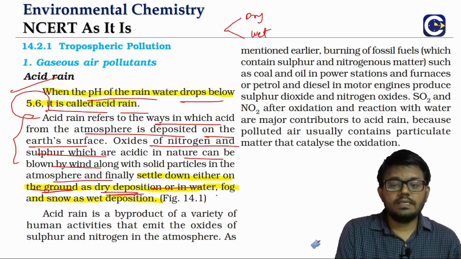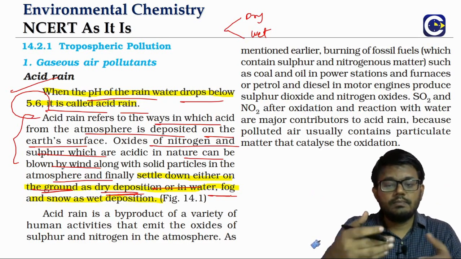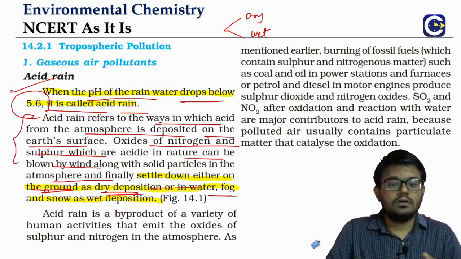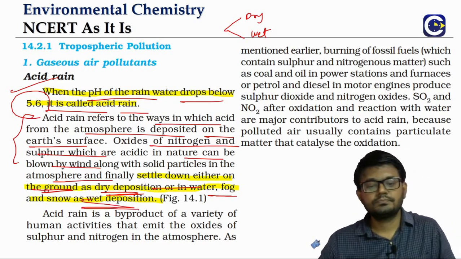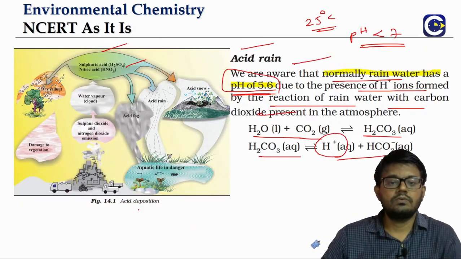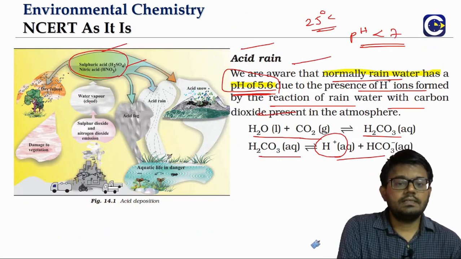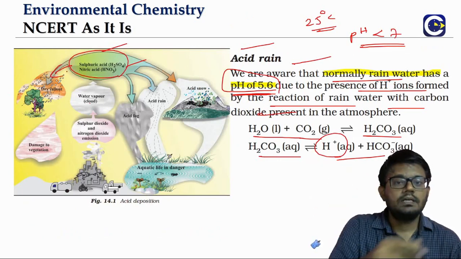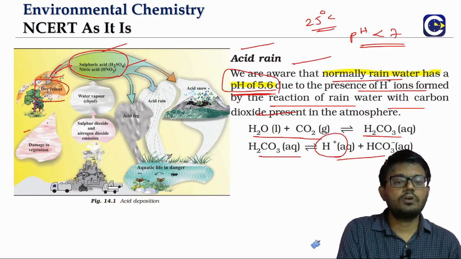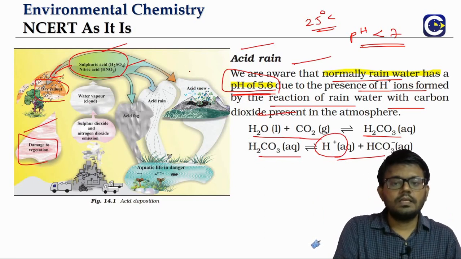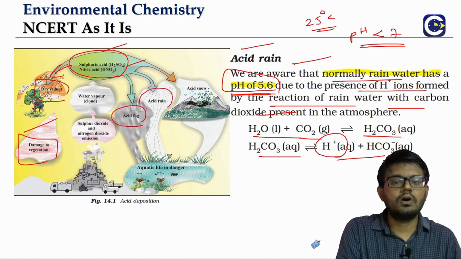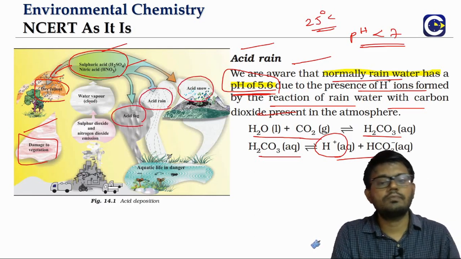Wet deposition is when the acid comes to the earth in water, in fog, or in snow. So when this acid comes along with dust particles, it has a dry fallout, which will majorly cause damage to vegetation. It can also come as a wet fallout, along with fog, in the form of acid rain, or in the form of acid snow.